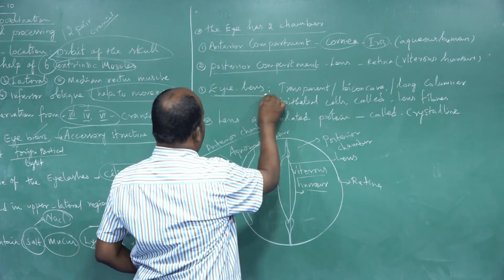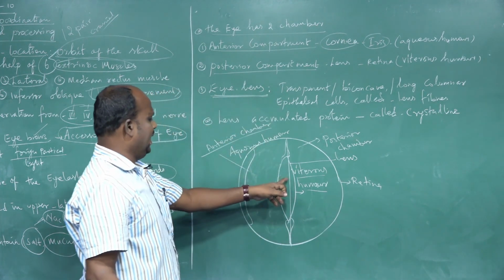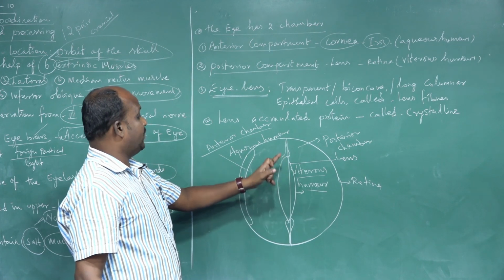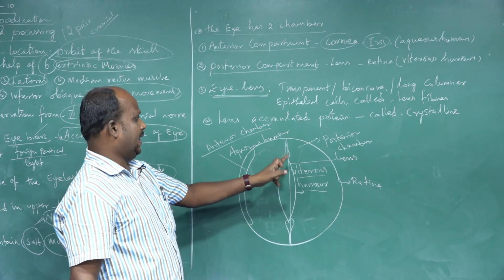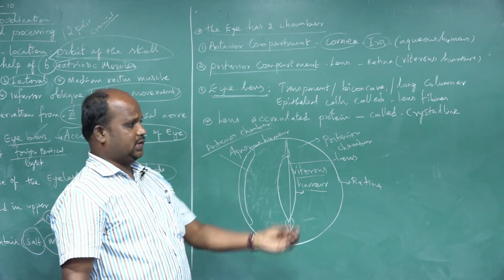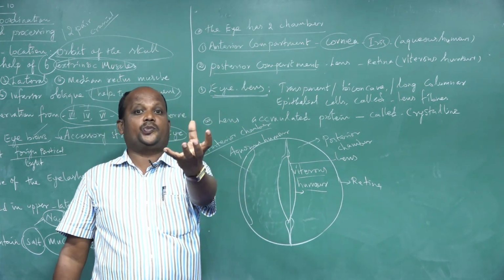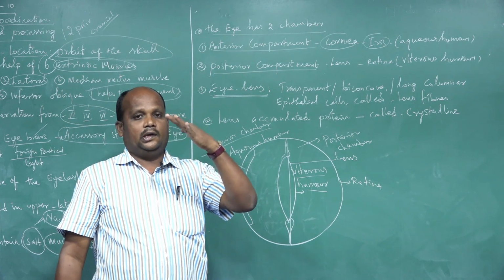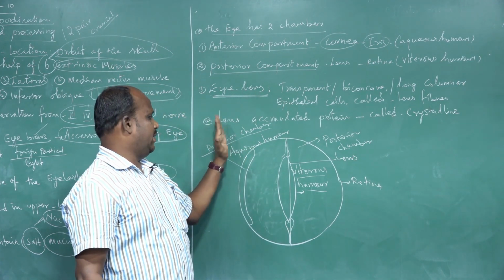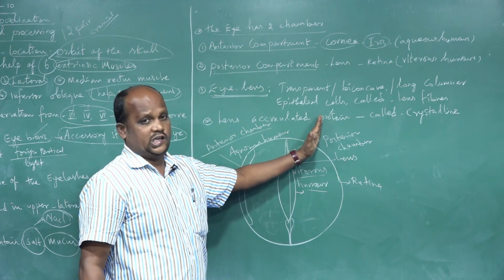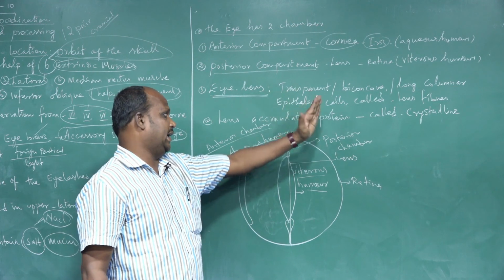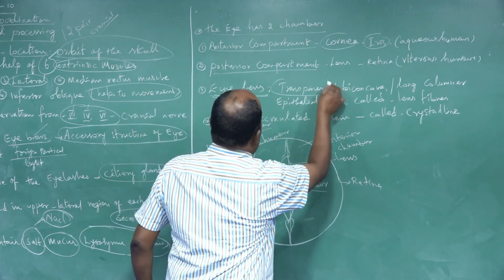The second one is the eye lens. The eye lens is a crystalline, fibrous protein type of lens. The lens is transparent, which means the light rays received from the external environment are passed from one stage to another: the anterior chamber, middle chamber and posterior chamber. Serially, they transfer the light rays. That is called transparent activity.